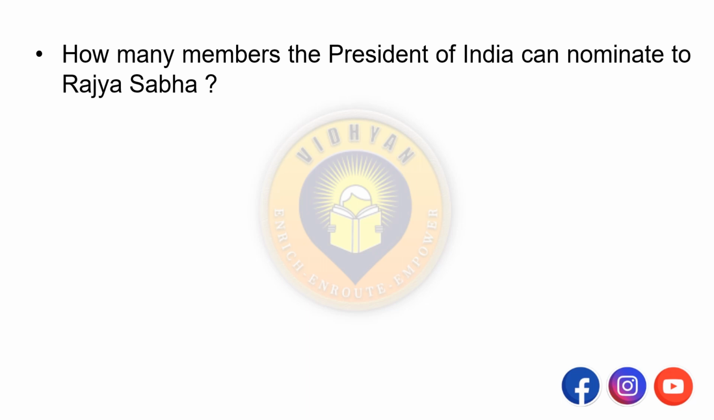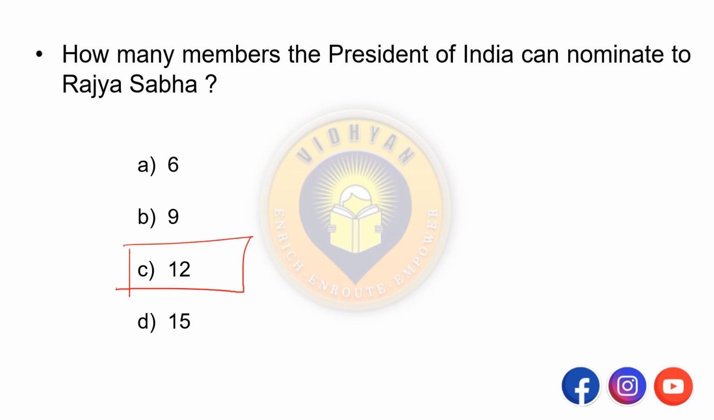Okay, next one. How many members can the President of India nominate to Rajya Sabha? The options are A 6, B 9, C 12, D 15. So the answer is 12.